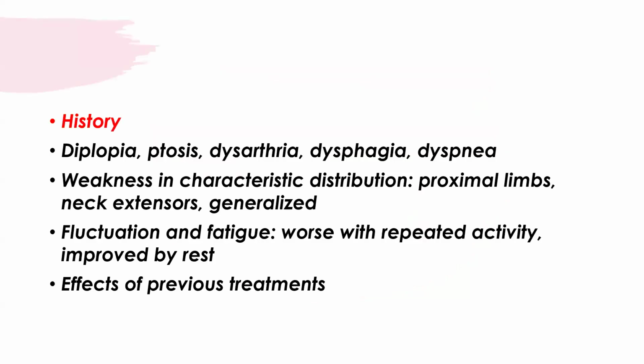So if we go by history, then myasthenia gravis patients give a history of diplopia, ptosis, dysarthria, dysphagia and dyspnea. There will be weakness which is mainly concentrated on the proximal legs. There will be weakness of the neck extensors and the patient might give you a history of generalized weakness. There will be fatigue, which is worsened with repetitive activity, but fatigue will be improved by rest.